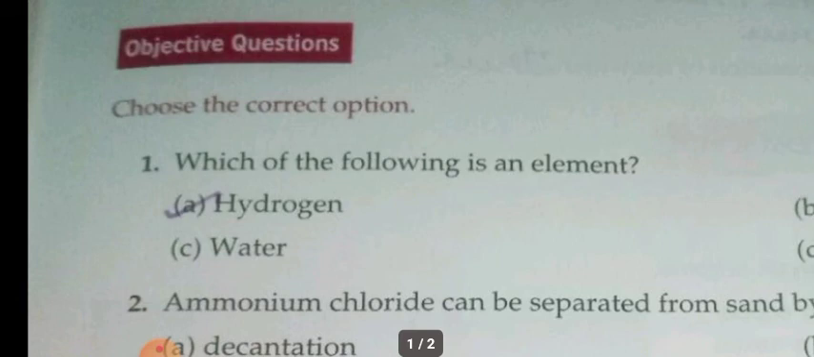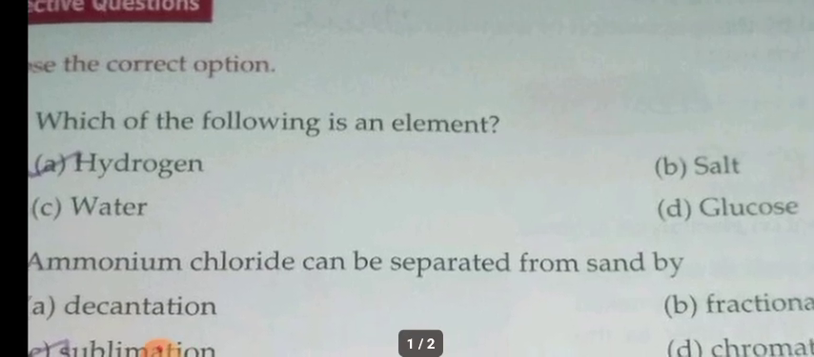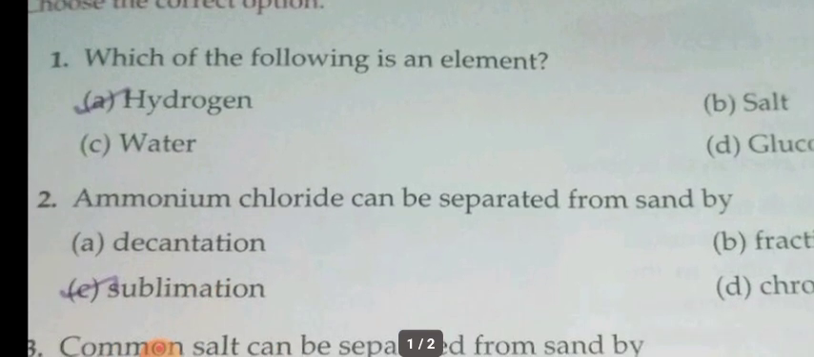Which of the following is an element? The options are hydrogen, salt, water and glucose. So which is an element? Hydrogen, because water is made up of hydrogen and oxygen. Salt is also a compound, sodium and chlorine. Glucose, of course, carbon, hydrogen and oxygen. Among them, hydrogen is the element.